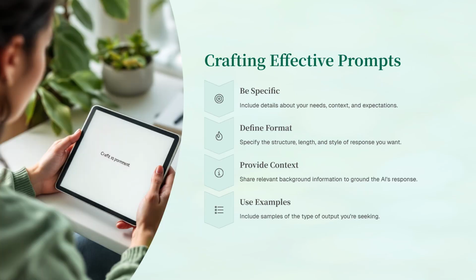Crafting effective prompts: be specific. Include details about your needs, context, and expectations. Define format: specify the structure, length, and style of response you want. Provide context: share relevant background information to ground the AI's response. Use examples: include samples of the type of output you're seeking.